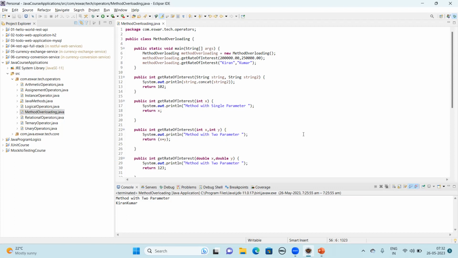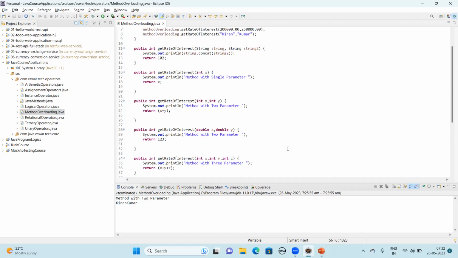We can call it compile time polymorphism, static polymorphism, or method overloading. Method overloading is one of the polymorphism concepts, that is the compile time or static polymorphism. Okay, this is all for now. We'll discuss method overriding in the next session, which can be achieved with the help